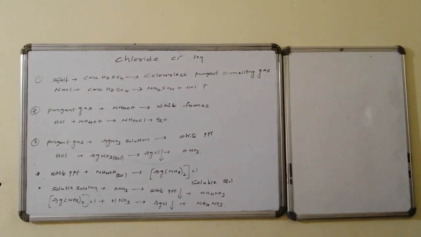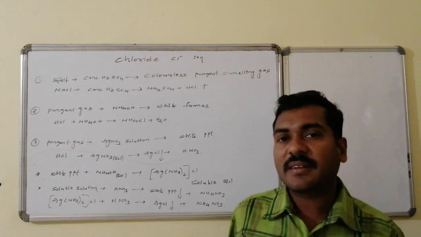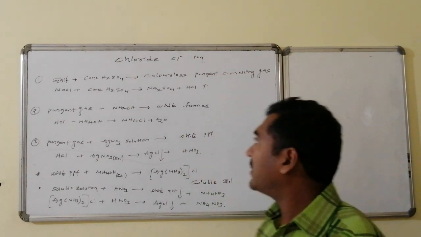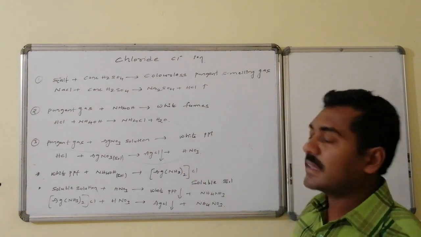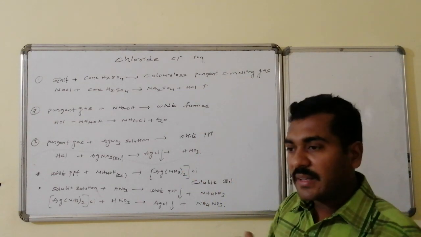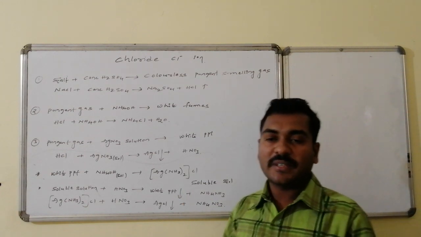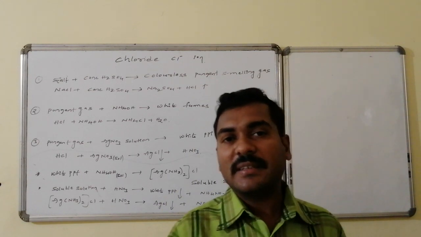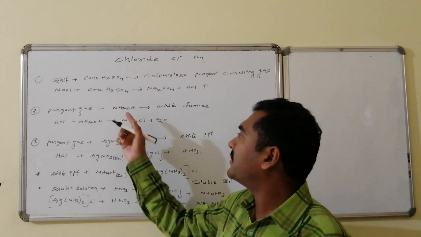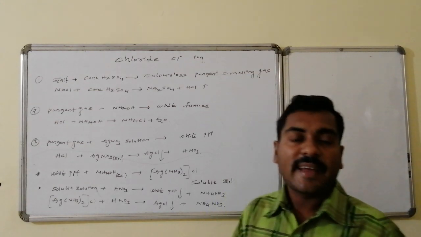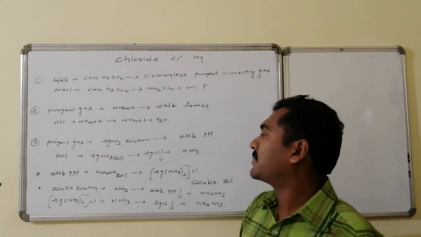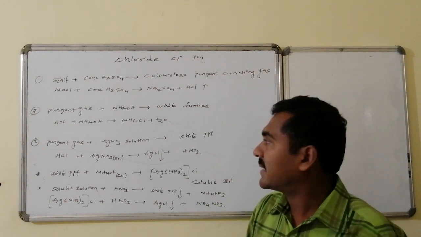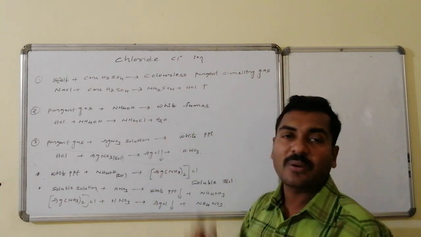The first important ion, that is chloride ion: salt plus concentrated sulfuric acid, as we discussed earlier, leads to the formation of hydrogen chloride. Hydrogen chloride is a colorless pungent smelling gas. Whichever HCl gas is coming from the test tube, if a glass rod dipped in ammonium hydroxide is exposed to it, then ammonium hydroxide, which is basic in nature, and HCl gas, which is acidic in nature, combine. A new salt, ammonium chloride, forms as white colored fumes. Thus the white fumes are ammonium chloride.